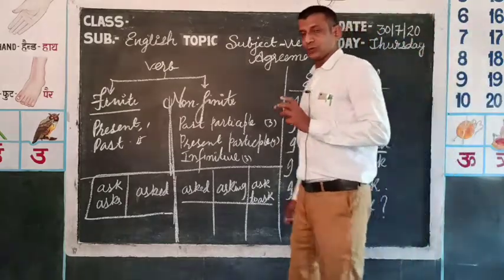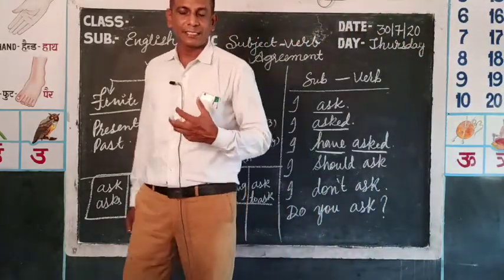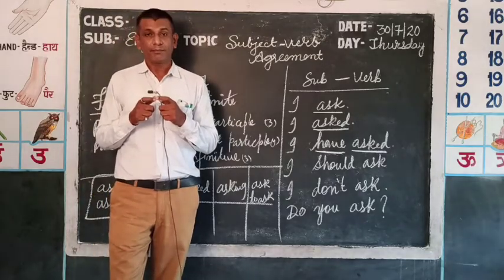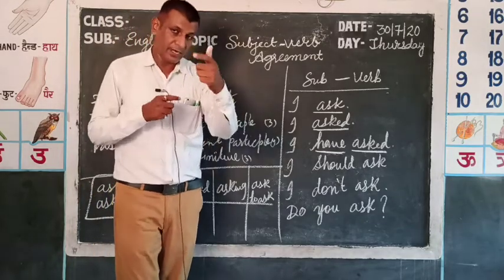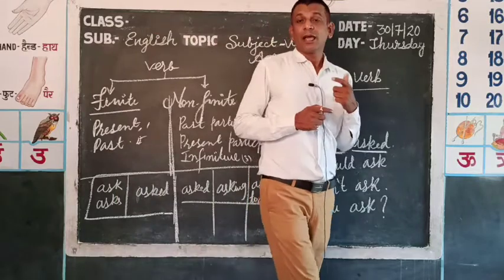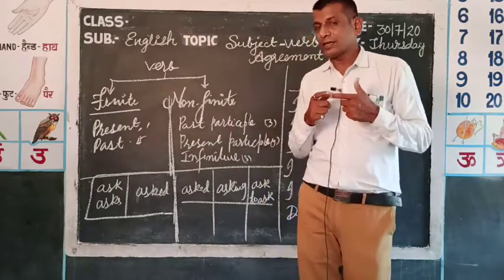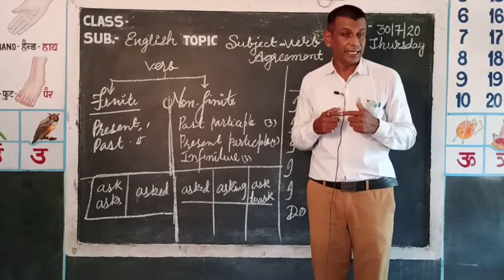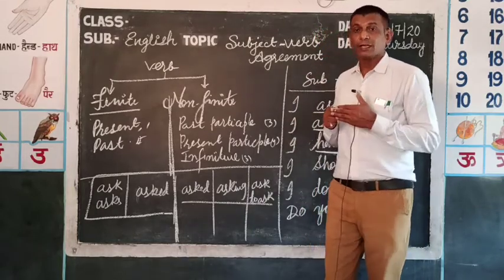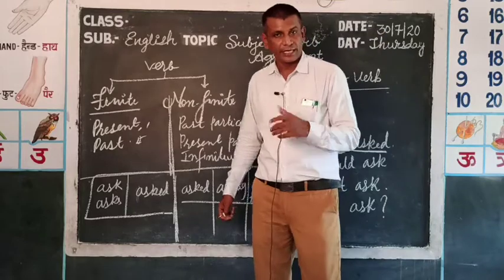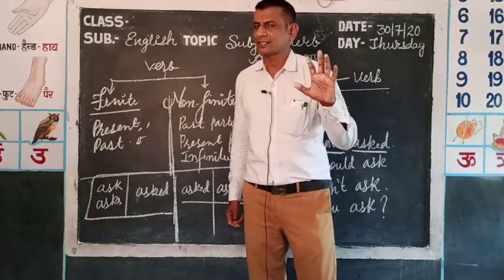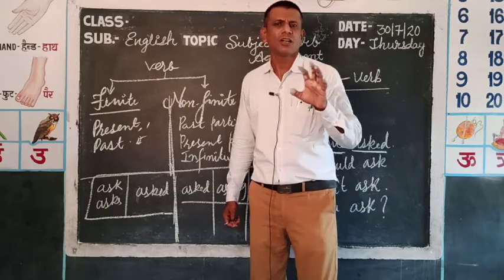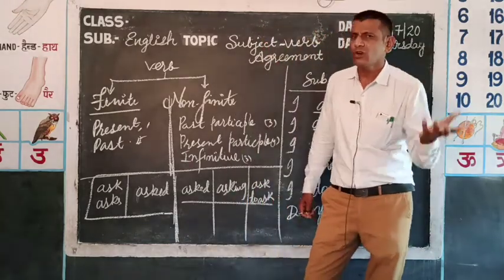In subject and verb agreement we use only the finite verb with the subject. So if the verb is with the subject, it is finite. If it is not with the subject, it is not finite, it is non-finite.